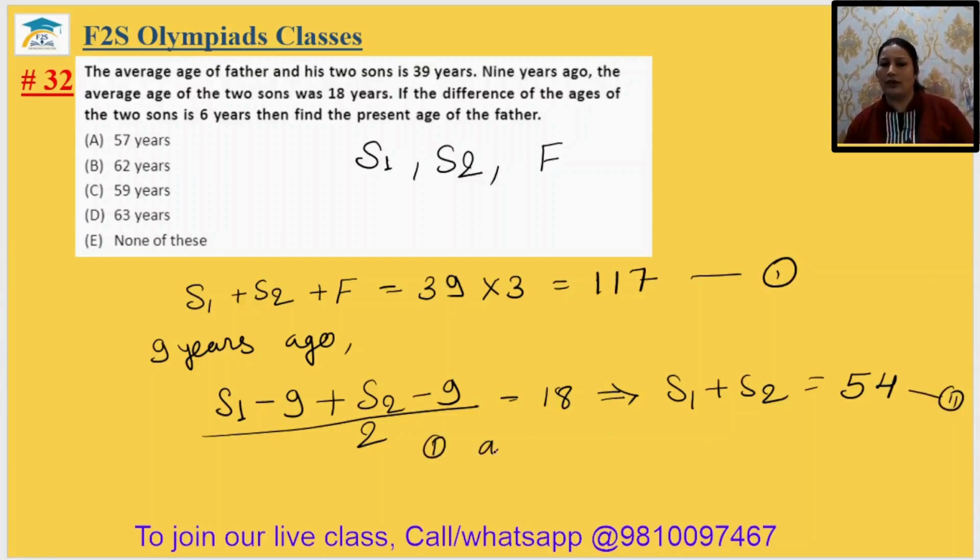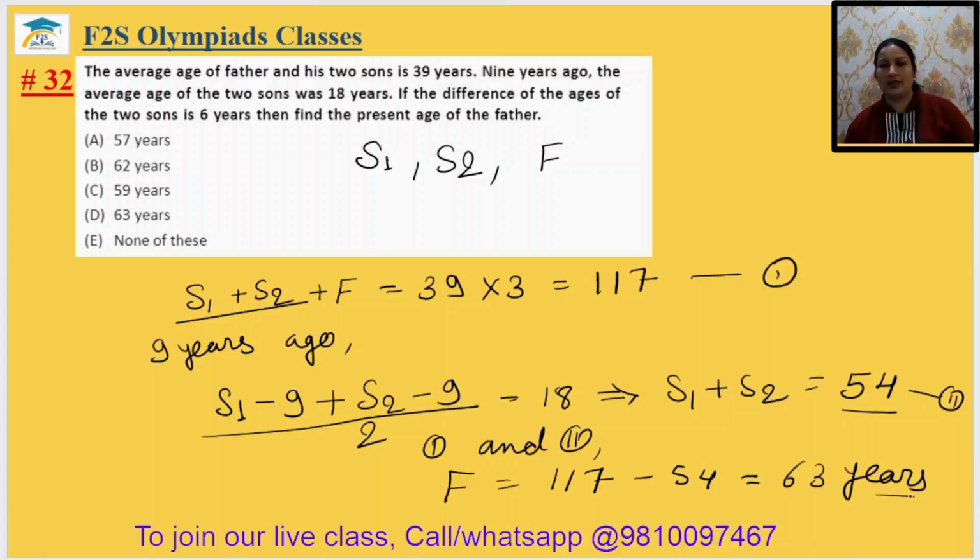From 1 and 2, we can write S1 plus S2, which is given as 54. So F will be equal to 117 minus 54. It is your 63 years. So the father's age is 63 years. There is additional data given, the difference. We don't need it. Okay. So the 32nd answer will be option D.